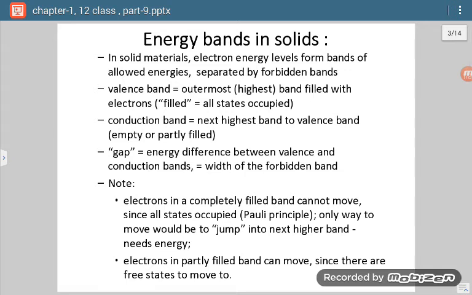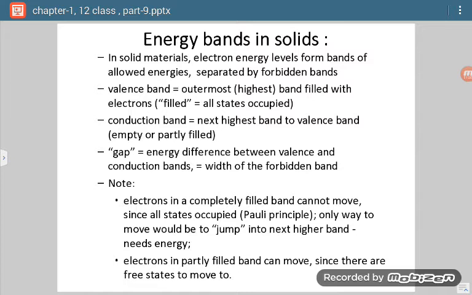Now first of all, energy bands in solids. So what do we mean by bands, energy bands? You might be remembering molecular orbital theory in 11th standard which you studied. So there were sigma 1s, sigma star 1s, sigma 2s, sigma star 2s, sigma 2pz, pi 2px, pi 2py, sigma star 2pz, pi star 2px, pi star 2py.